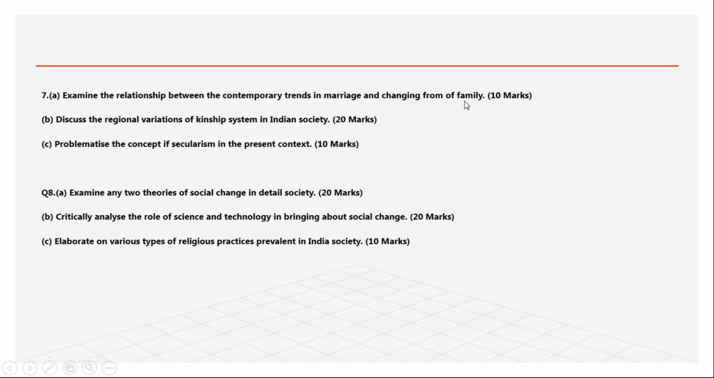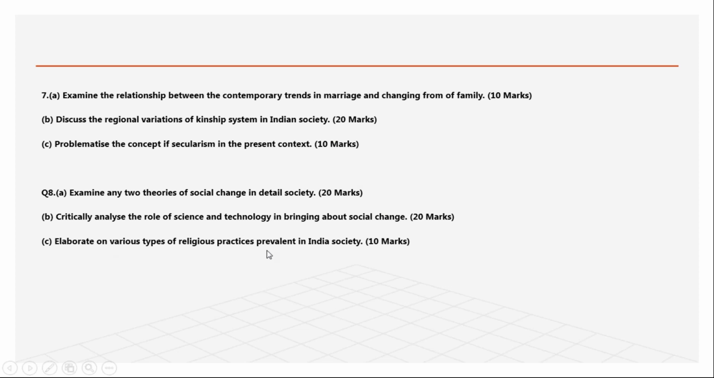So the next is contemporary family related questions. Kinship. Okay, everything is there inside our syllabus. Now this is social change in agrarian and industrial society. If you don't know also, at least you will write something here. And it is also 20 marks.